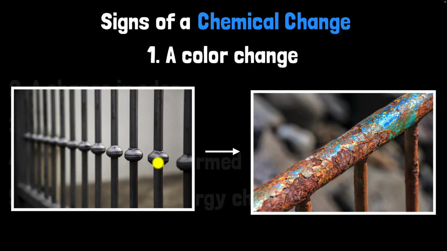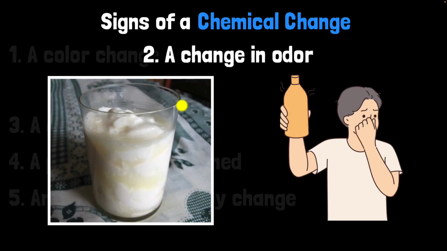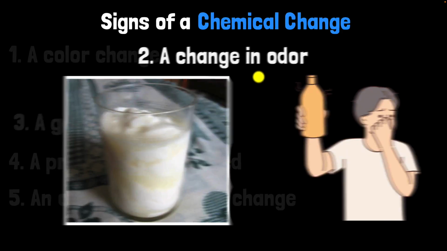Let's consider rusting. Iron is a grayish metal, right? But what about rust? Well, it's reddish. So look, when a new substance is formed, the rust over here, a color has changed. So sometimes a color change happens when chemical changes happen, okay? Then consider what happens when your milk goes sour. Sour milk is a new substance and it has a different odor, which you can pretty much smell from miles away, right? So here's an example when an odor change happens.